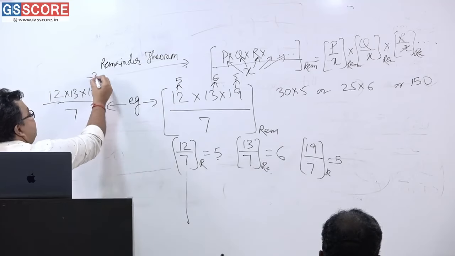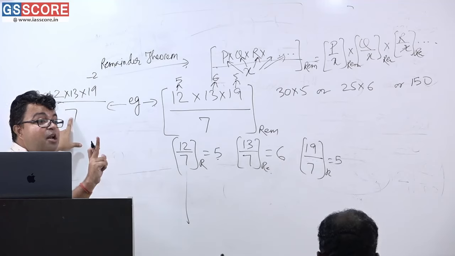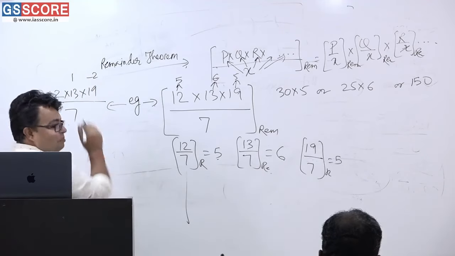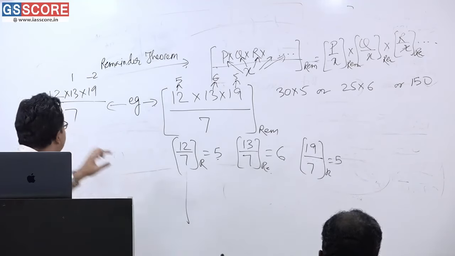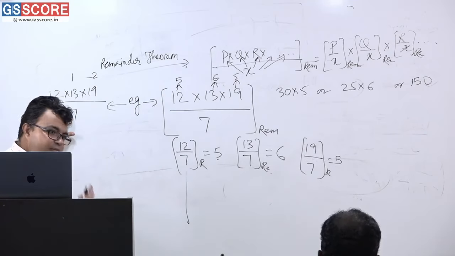So it is minus 9. Minus 2. Am I correct? 13 when divided by 7, what is the remainder? 1 is the remainder. I am writing it 1. Am I correct or not? Correct na? 12 when divided by 7 gives what as remainder? 5 as remainder. Am I correct?